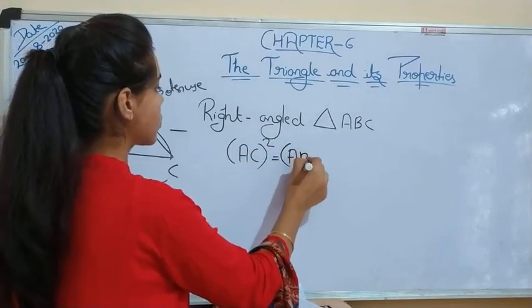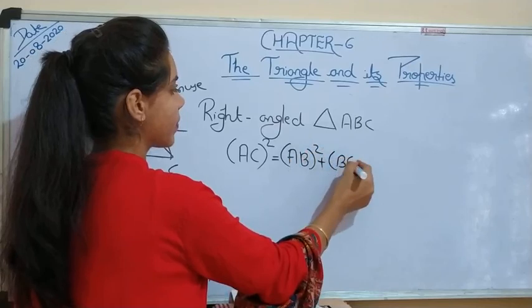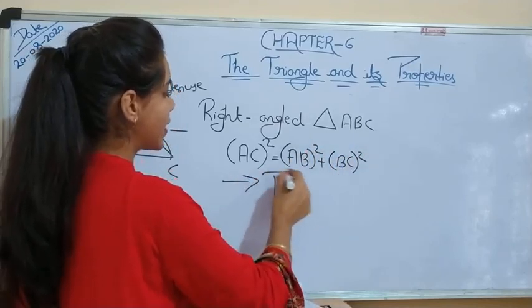Means AB square plus BC square. Understood? So this is known as the Pythagoras theorem.